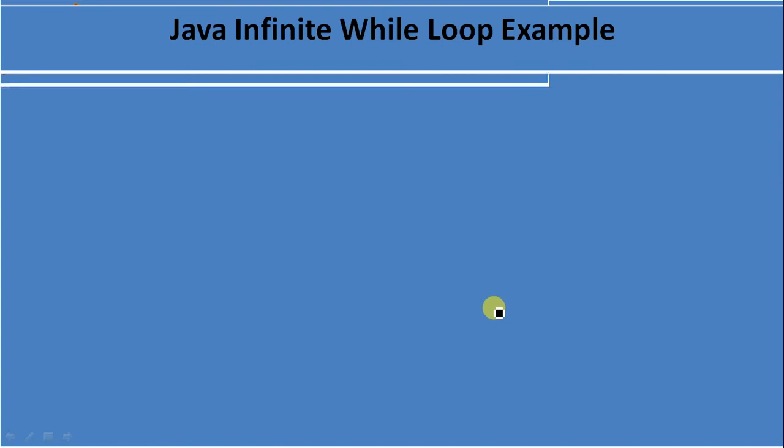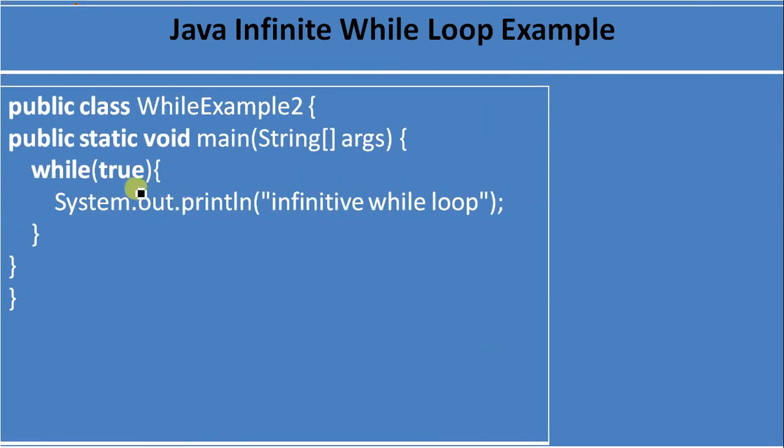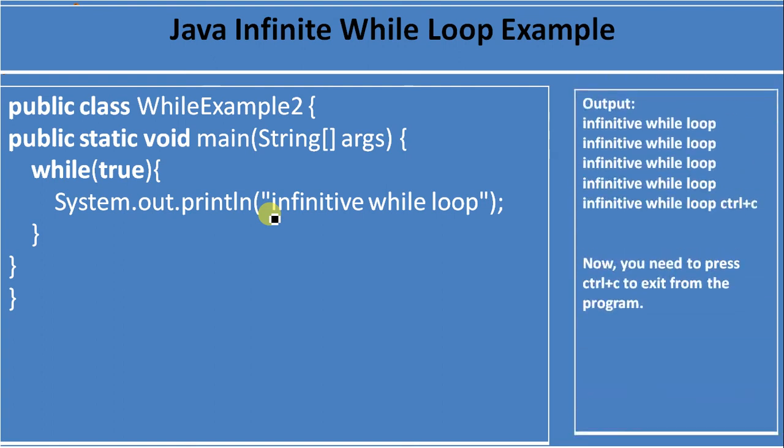Let's see an example. We are defining while true, and we create a class WhileExample2 with a main method as well, pass true and print something. Whatever you print, it will execute multiple times, or infinite times. So the output of this program is infinite, an infinite while loop. You need to press Ctrl+C to exit the program, or you can press the red button in Eclipse. So let me show you.